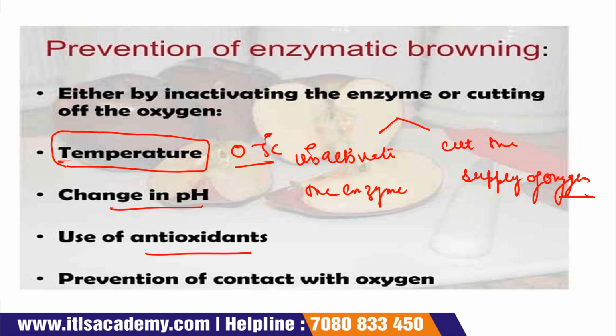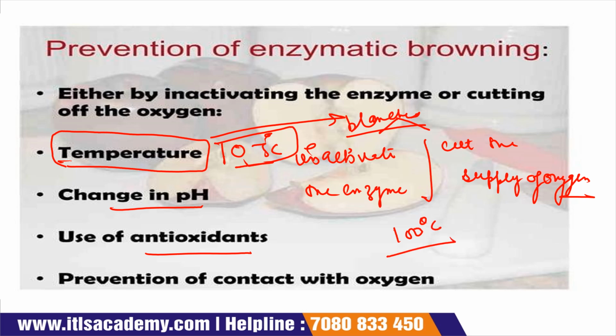So in temperature there are two conditions. One is we store at 0 to 5 degrees Celsius, or else we blanch it. Okay, blanching occurs around 100 degrees Celsius. So when we blanch these fruits, at that condition we inactivate the enzymatic browning.